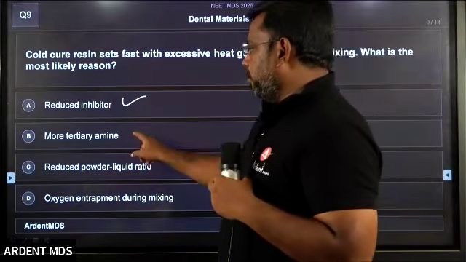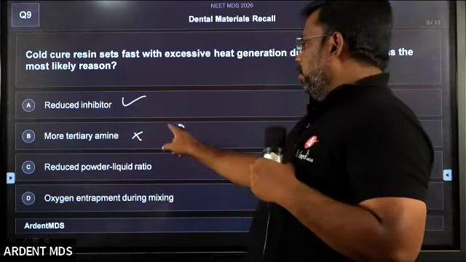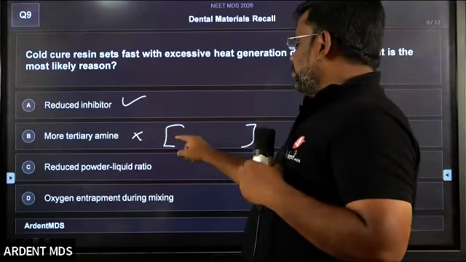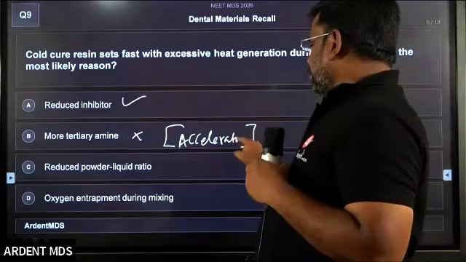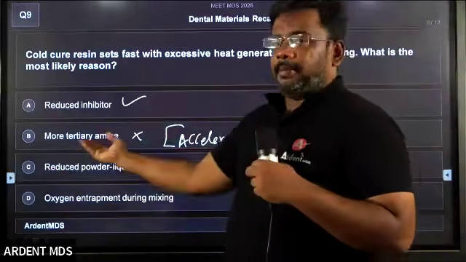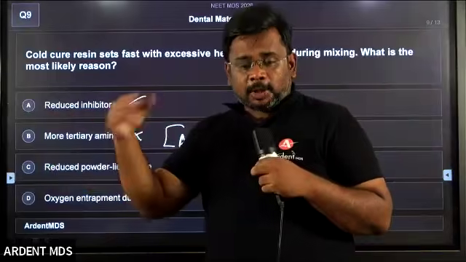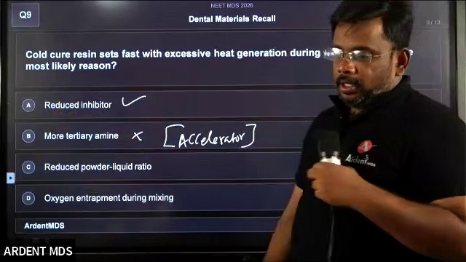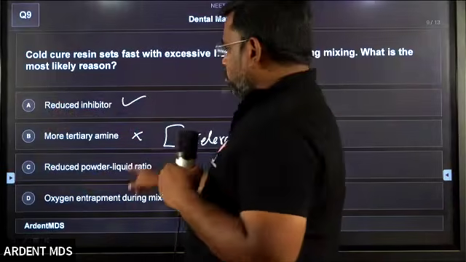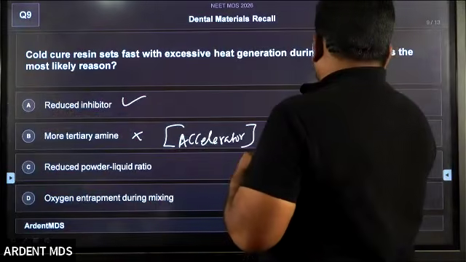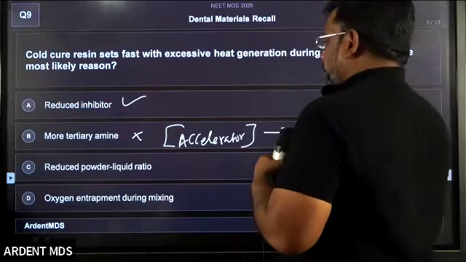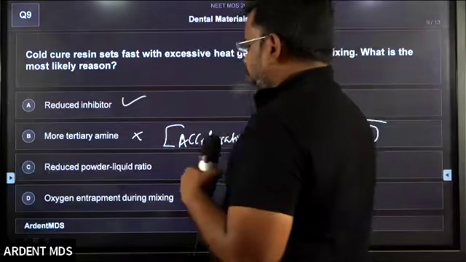It's not related to the tertiary amine. What is tertiary amine? Tertiary amine is the accelerator. If you add more tertiary amine, that means more accelerator, which speeds up the reaction. So this is also okay, this also speeds up the reaction, because more tertiary amine accelerator means a faster reaction.